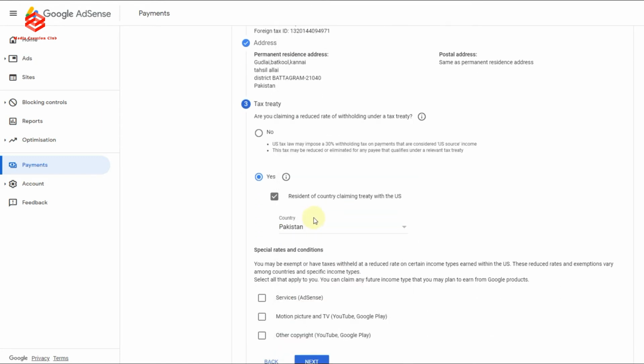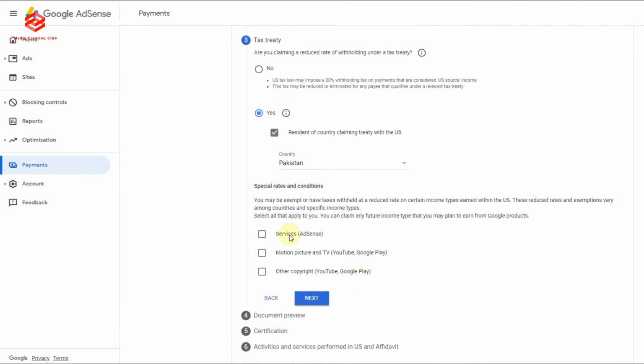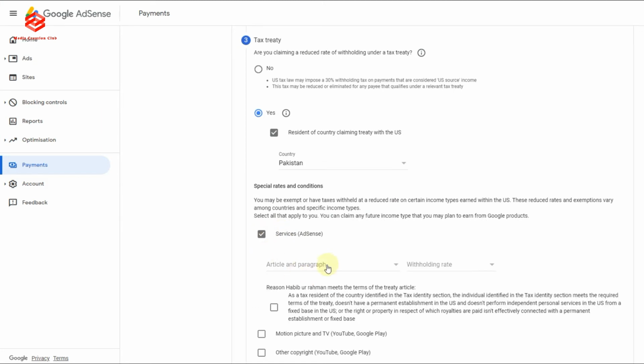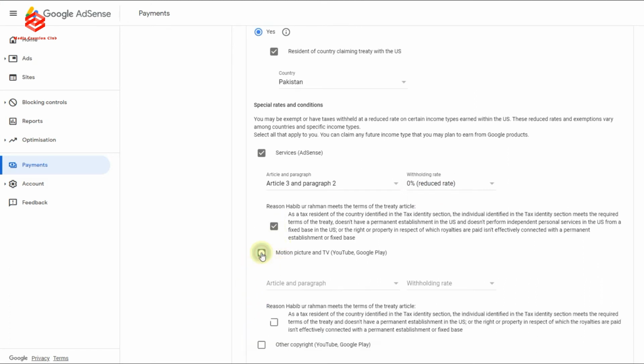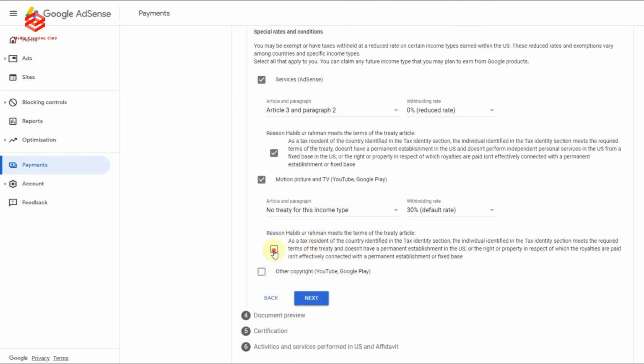Our country has a tax treaty with the US. Now we need to select the article. So here you select article number 3 and paragraph number 2. Then select 0 here. Then checkbox. Then, for the income type, select no treaty tax. Then select 30%. Then checkbox.